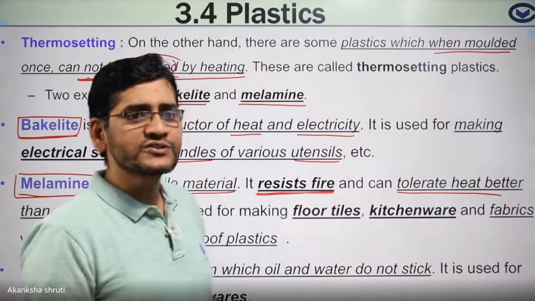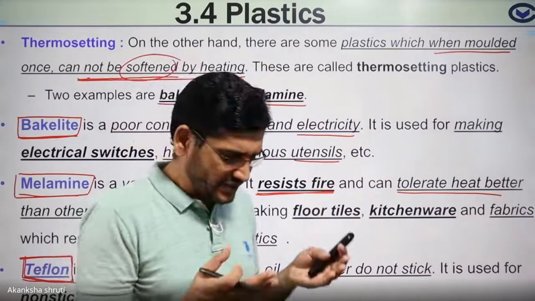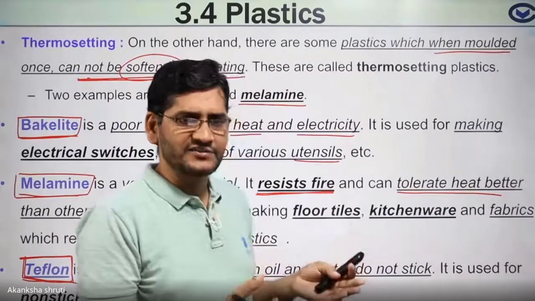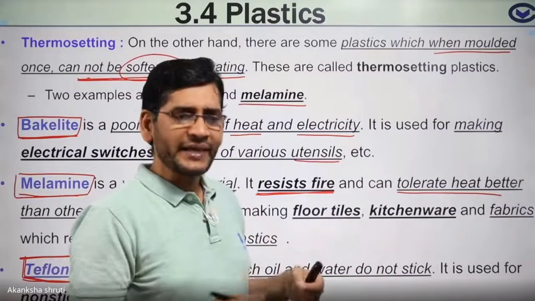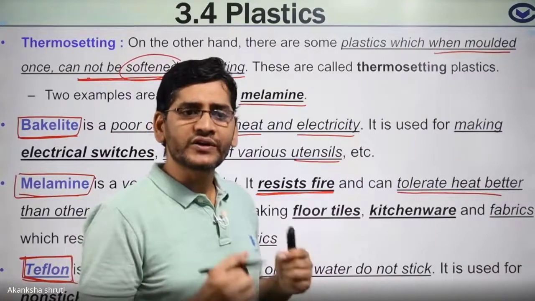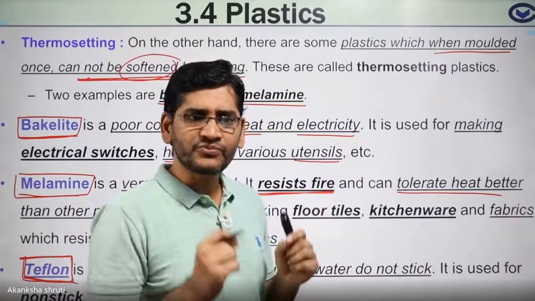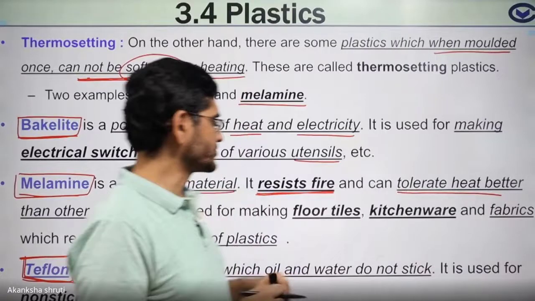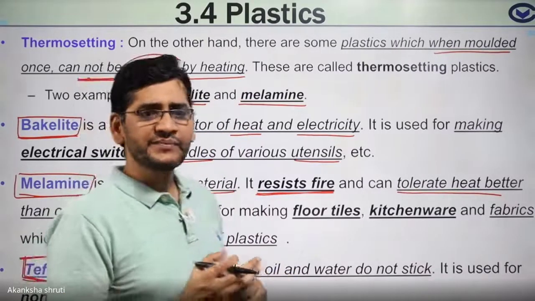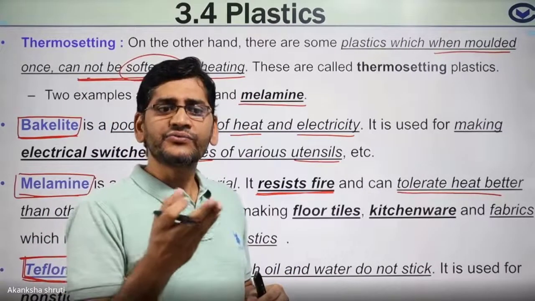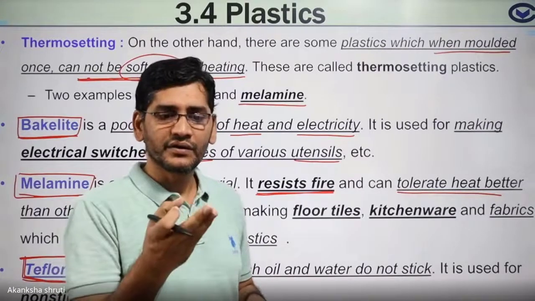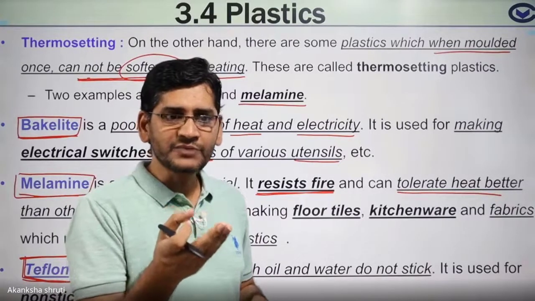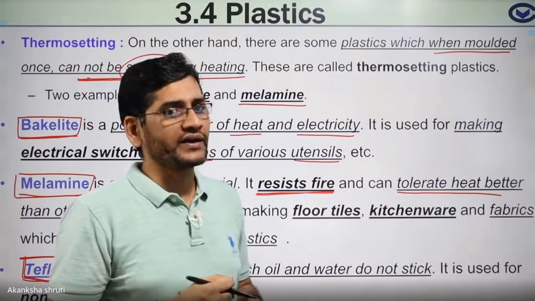That's why it is used for making even the floor tiles of the kitchen also. Okay, for making dresses for firefighters or fire persons also, for making kitchenware like the utensil for microwave oven.